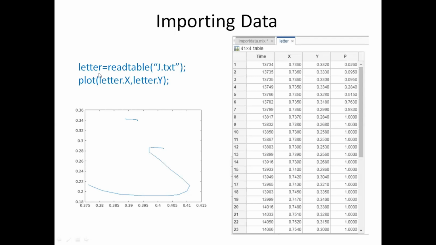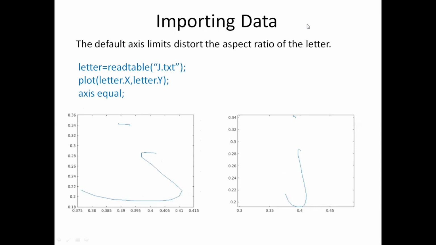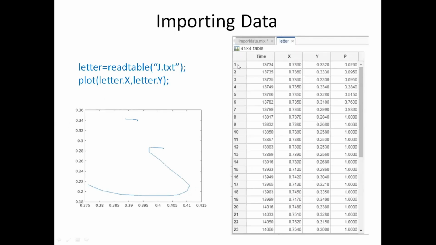So this variable contains the data which is there in our input file. I have shown it in the form of a table. You can see the first column of the data is your time, the second column is your X position, the third column is the Y position of the pen, and the last column is the pressure that is applied.